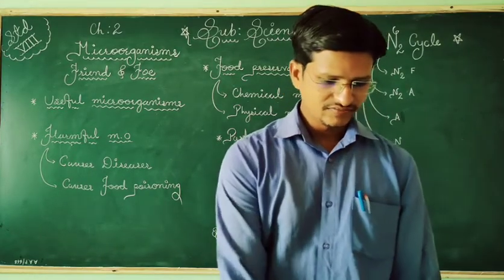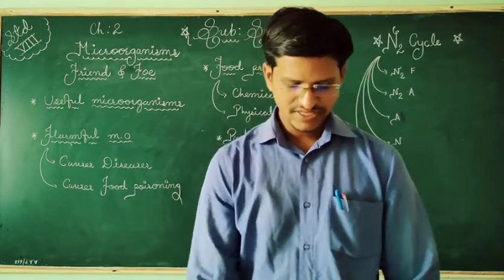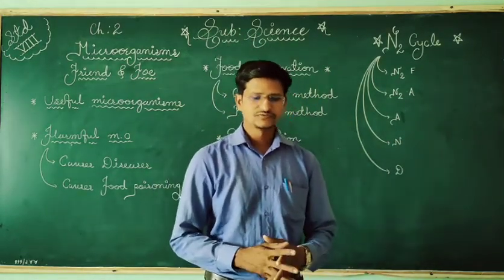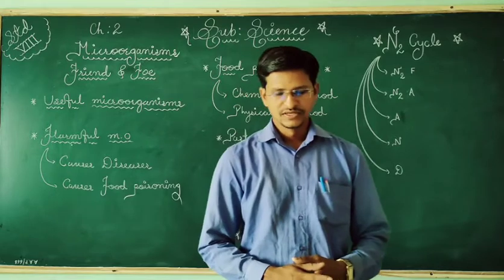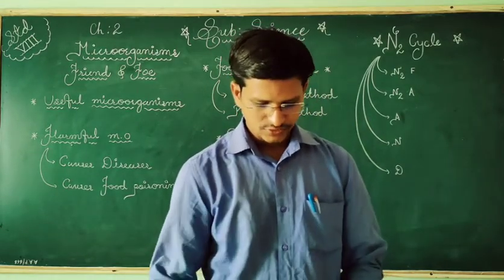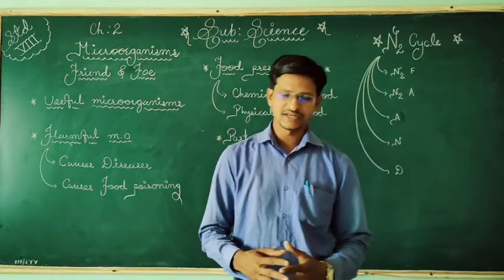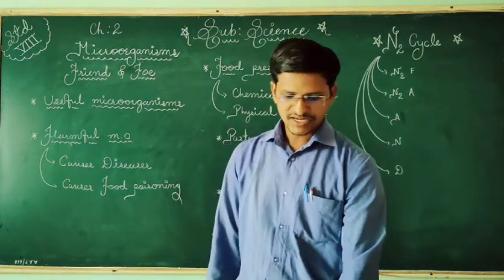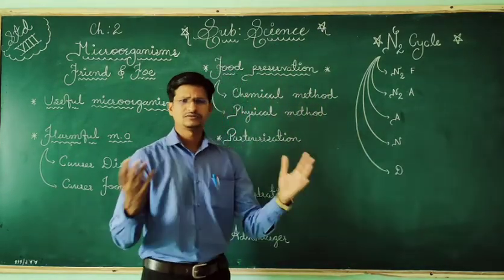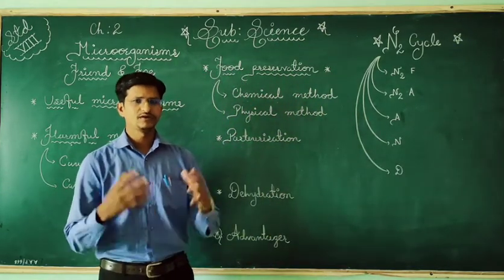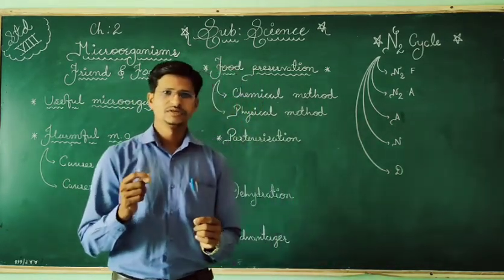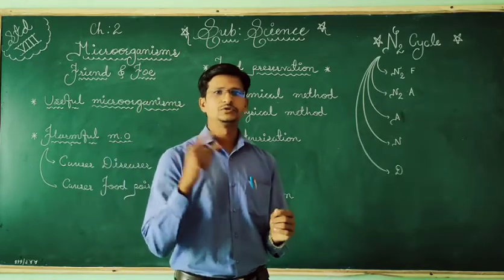And another thing we discussed in our previous video is the useful microorganisms. Microorganisms are useful in making food items. Suppose you come to page number 27 in the textbook. You will get to know that lactobacillus bacteria help to make curd from milk. Everyone is aware about it. So lactobacillus bacteria help make milk into curd.